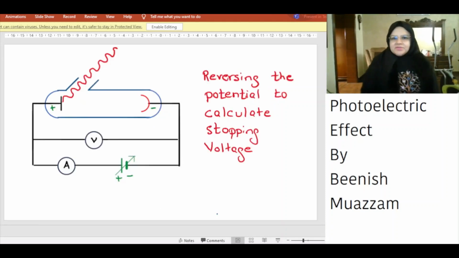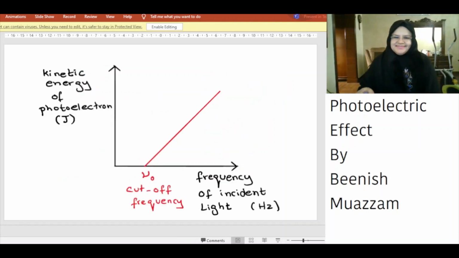To calculate the stopping voltage for the electrons, we need to reverse the terminal of the battery, which means that the positive terminal of the battery is connected to the plate and the negative terminal of the battery is connected to the collector. The maximum kinetic energy of the photoelectron is found to increase with increase in the frequency of incident light, provided the frequency exceeds threshold frequency. The maximum kinetic energy is independent of the intensity of light.